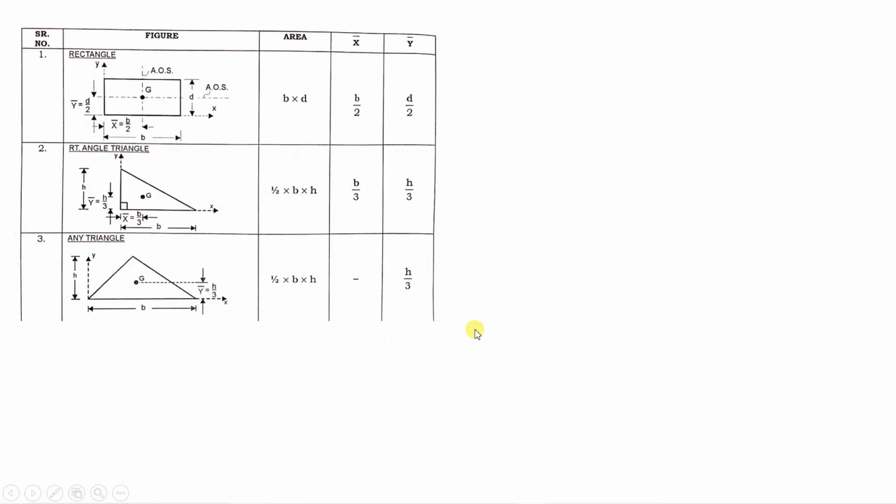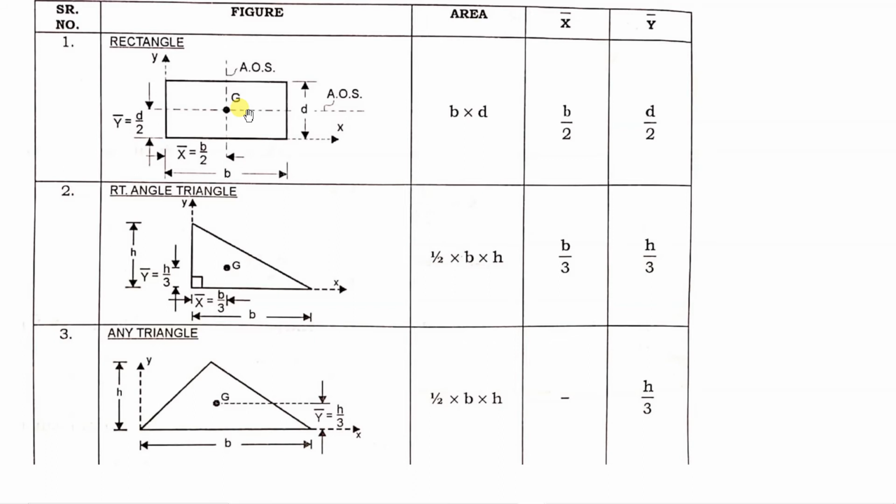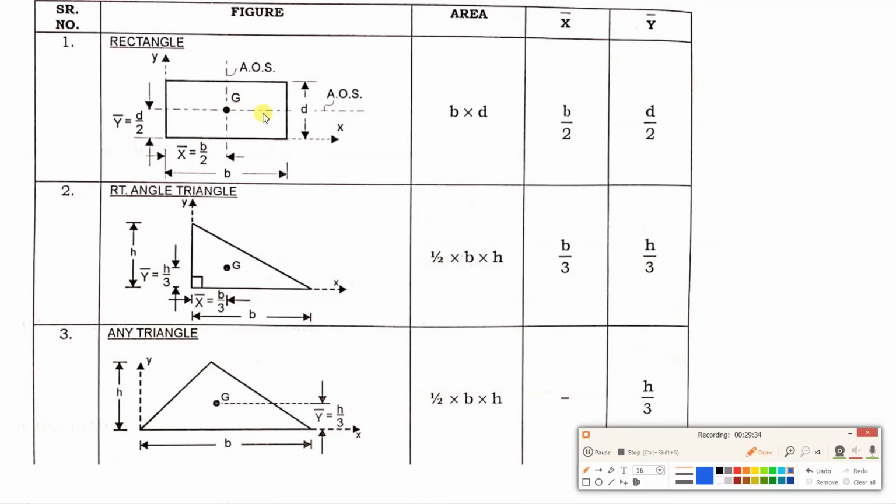Here we will be looking at some formulas. All these formulas you have to remember from an exam point of view. So we'll see the first figure, rectangle. I have already told you, whenever you see a figure in case of centroid, you have to first identify what is the origin point O. Origin is over here, and if you consider the x-axis, this one is the x-axis and this one is the y-axis.